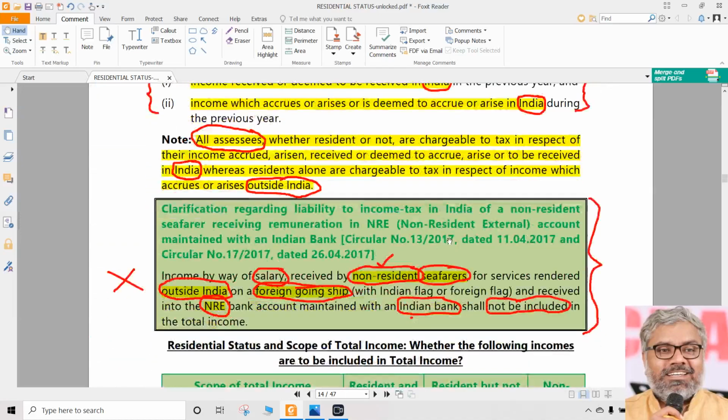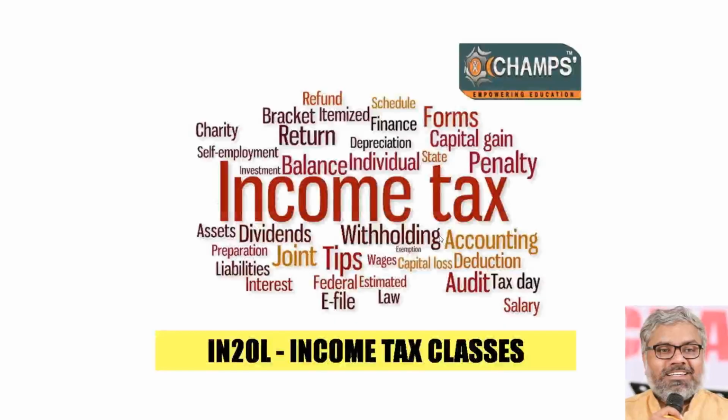So those areas, what we will do? We just understand, okay boss, there is something called place of effective management. What is it? Okay, it is the place where key commercial and management decisions are taken in essence as a whole. Okay, that's fine. If place of effective management is in India, even a company which is not an Indian company can become a resident. That's all. Beyond that, we don't have to worry.